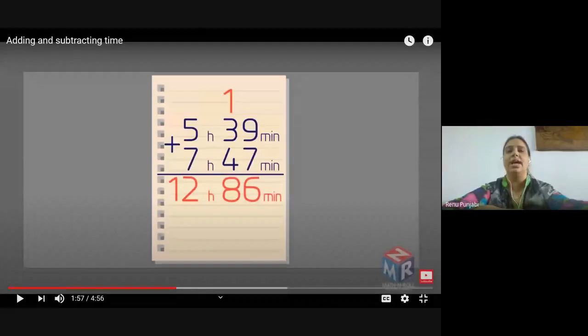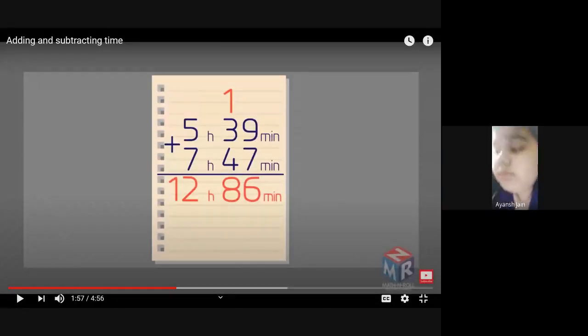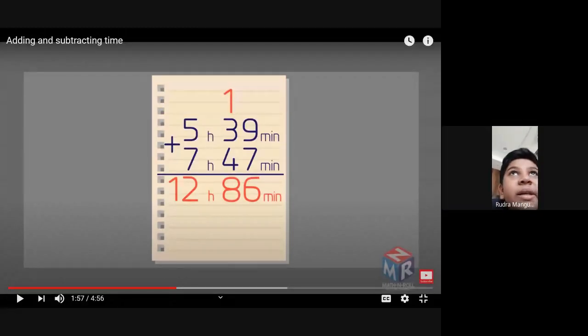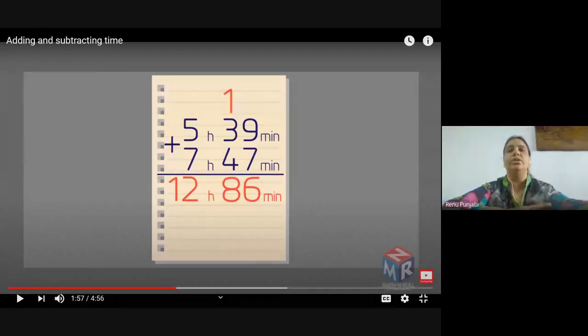I got many of the answers. Thank you, children. Yes, Rudra. Ma'am, it can be 30 plus 30 minutes, so 60 minutes will be the answer. See, it depends on the question. If the question is asking to write only the minutes, you will write only 60 minutes. If the question is asking to convert these minutes into hours, it depends on what they are asking. If I say what is 60 minutes in hours, what will you give as the answer?